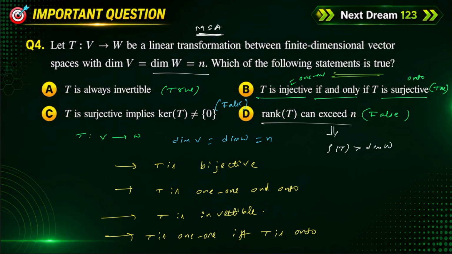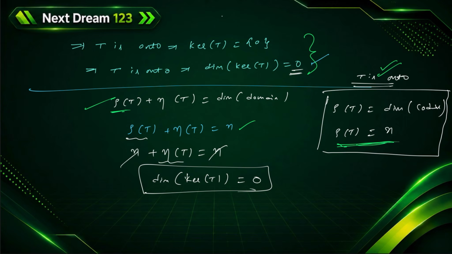Okay, this is the question. This is a concept based question. This is actually a very good question. It covers bijective, one-one, onto, invertible, everything. It covers all the results. That's why it's a very good question.